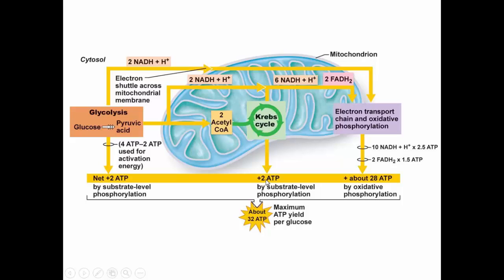We will generate 2 ATP from this, again by substrate level phosphorylation, but we will generate more NADH and FADH2, and all of these will go into the electron transport system. All of the NADH and FADH2 by the process of chemiosmosis will go through, and by oxidative phosphorylation will make about 28 ATP. So out of one glucose molecule, we can make about 32 ATP, with most of that being through the electron transport system.